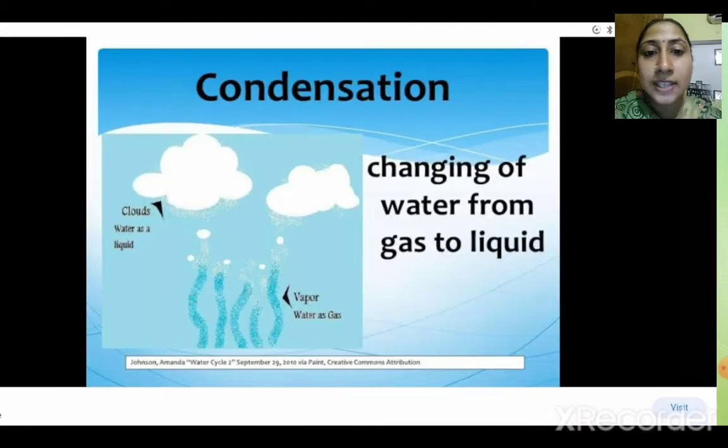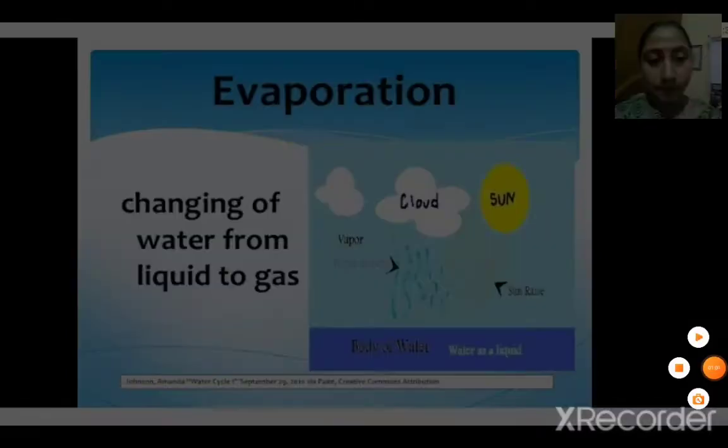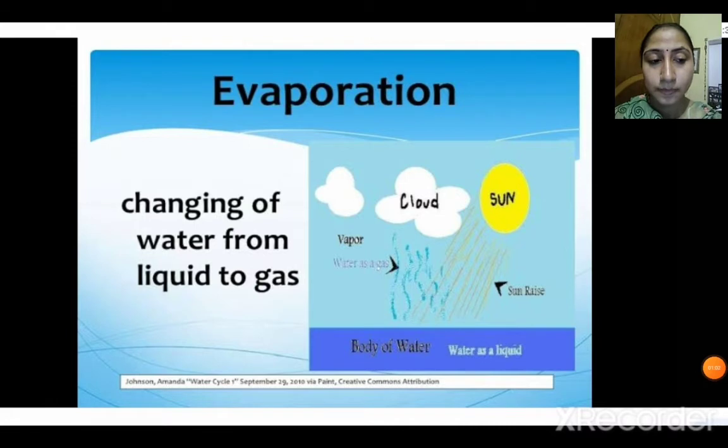Okay, so you can see here evaporation. What happens in evaporation? The water changes from water to water vapor, from liquid to gas. The water gets heated and the water turns into water vapor.